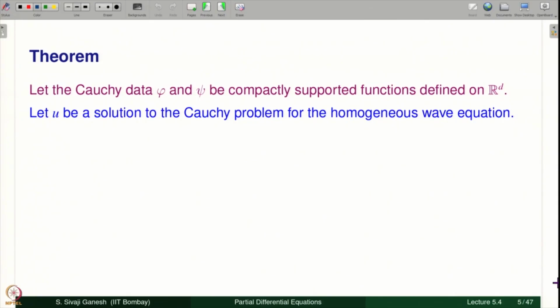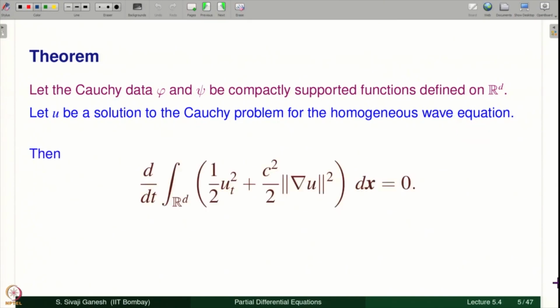So, let the Cauchy data be compactly supported functions on R^d and let u be the solution to the Cauchy problem for the homogeneous wave equation. Then the assertion is that d by dt of this quantity, which we call energy, is 0. That means energy is a constant function of t. Energy depends on t, right? It is independent of t and hence it is actually equal to the energy at 0.